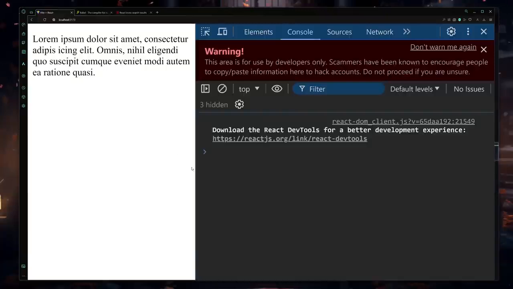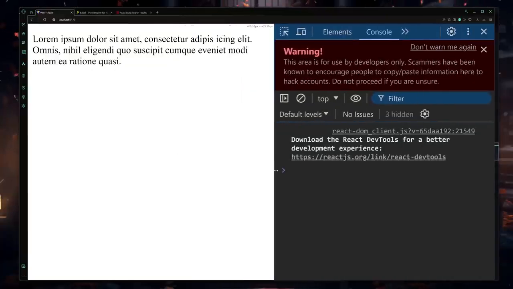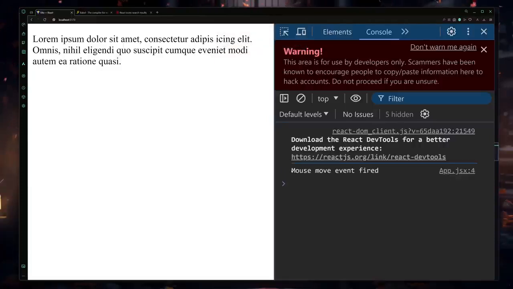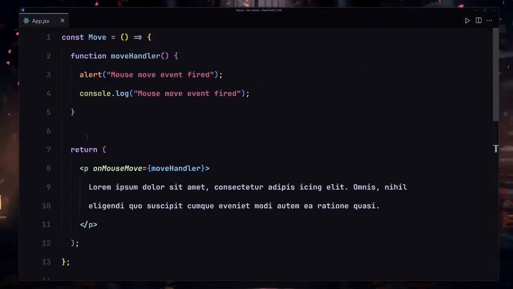So if I save my file and watch what happens. So whenever I hover my mouse over to there, first of all, I'm getting like mouse move event fired. If I click on OK, we are also getting in the console like mouse move event fired. So this is how we are going to be attaching different kind of events to our specific elements.